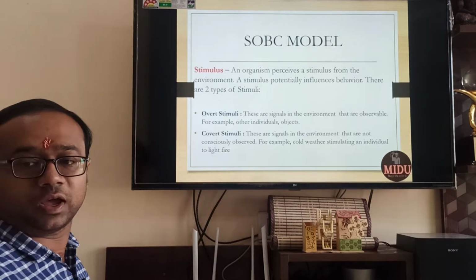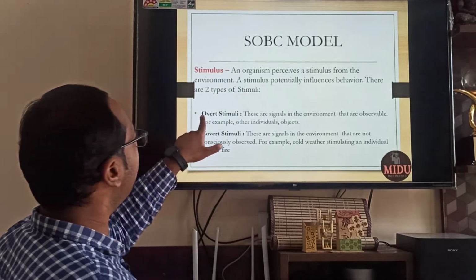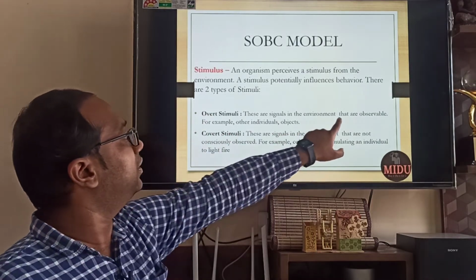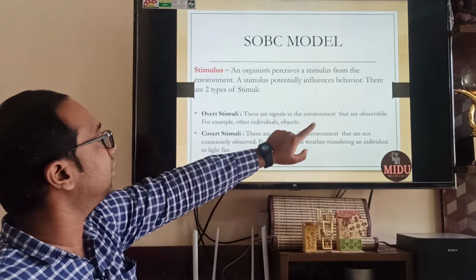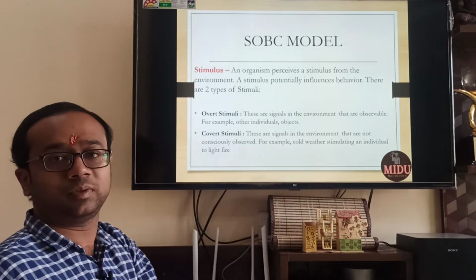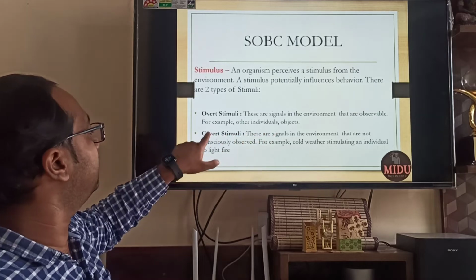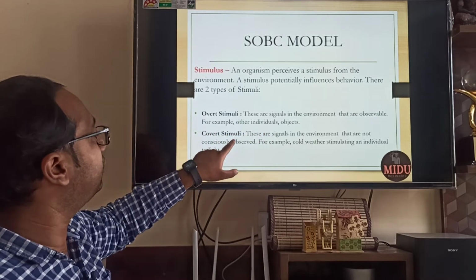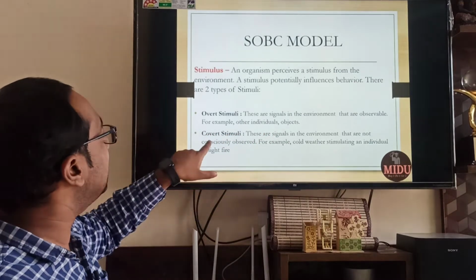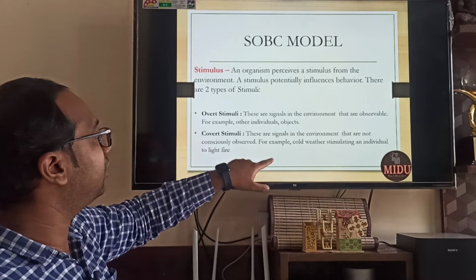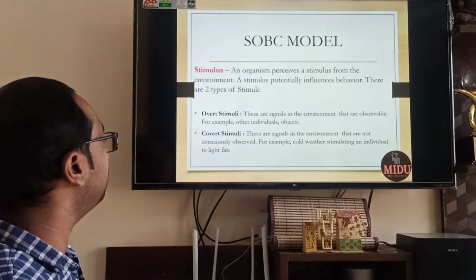There are basically 2 types of stimuli. First is known as overt, O for overt, and it is related to the observable. So these are the signals in the environment which are observable. That is known as overt stimuli. For example, other individuals, objects, etc. Second is known as covert stimuli. These are the signals in the environment that are not consciously observed. For example, cold weather stimulating an individual to light a fire.